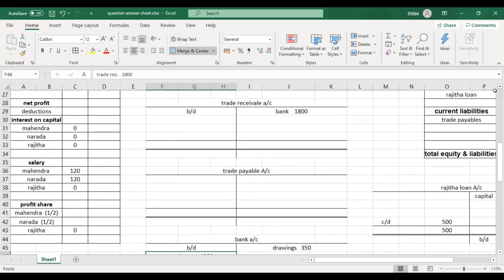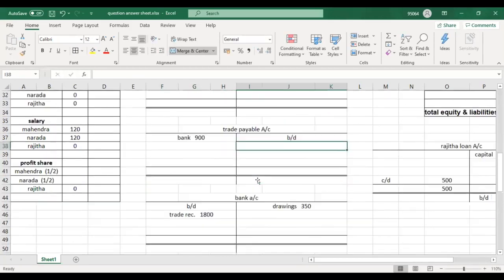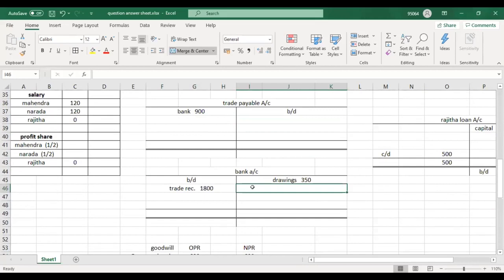Okay. And then what are the payments? What's the double entry for payments? Payment of 900,000 to trade creditors: trade payable debit, bank account credit. Good. Then you'll write here bank, 900. Total balance will be here. Bank credit. You'll write here the other account's name, trade payable, 900. Good. That's all.